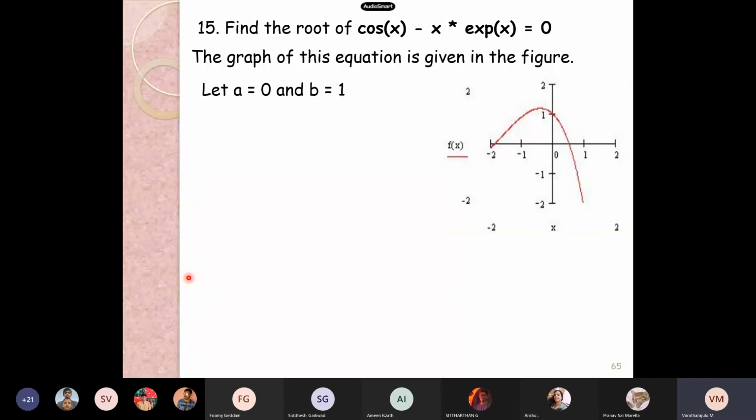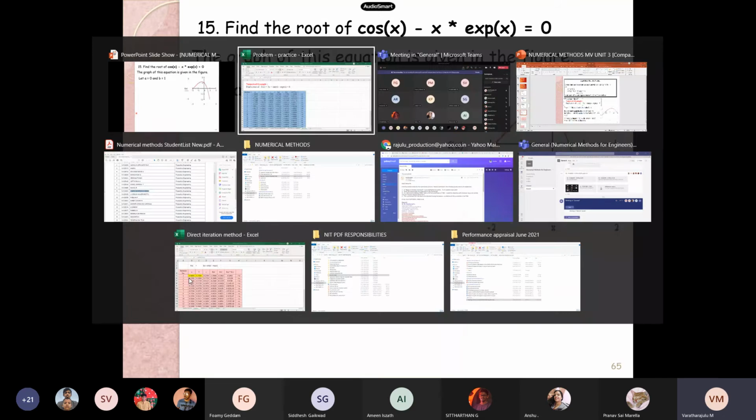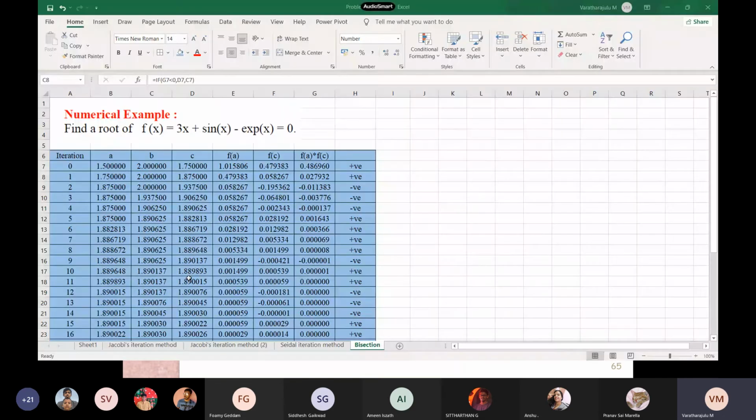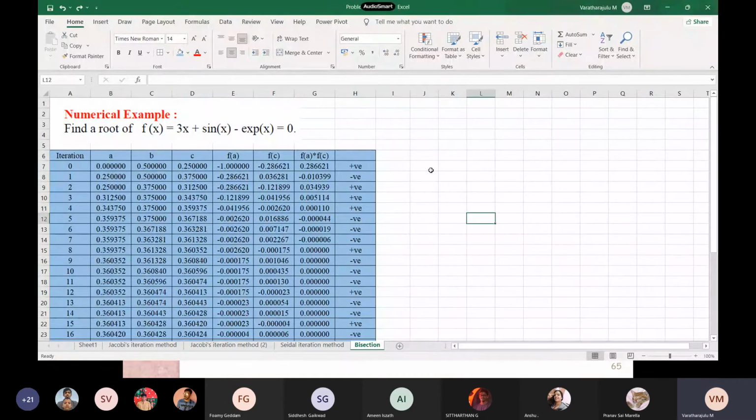Yes, what can I do? This Excel, I'm giving undo. This is what the initial data is given. You copy the sheet. We can copy the sheet. You right click here, move or copy, and create a copy.